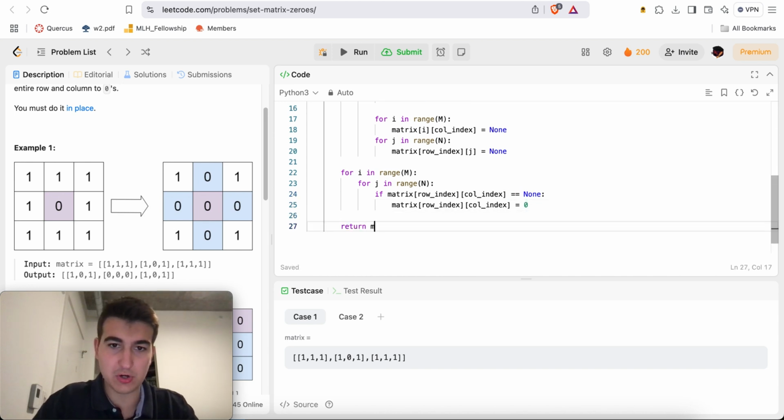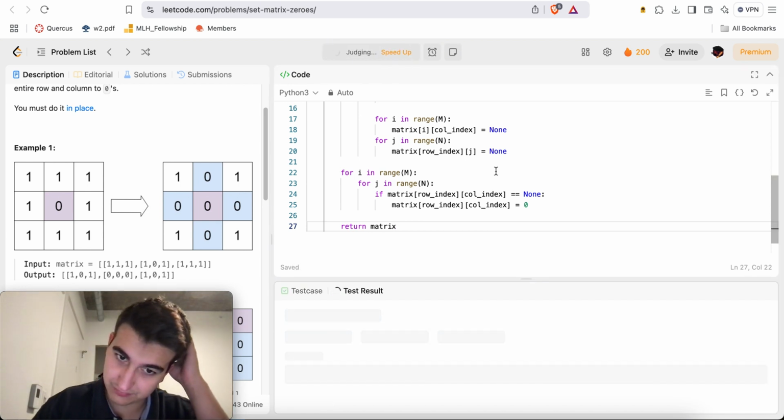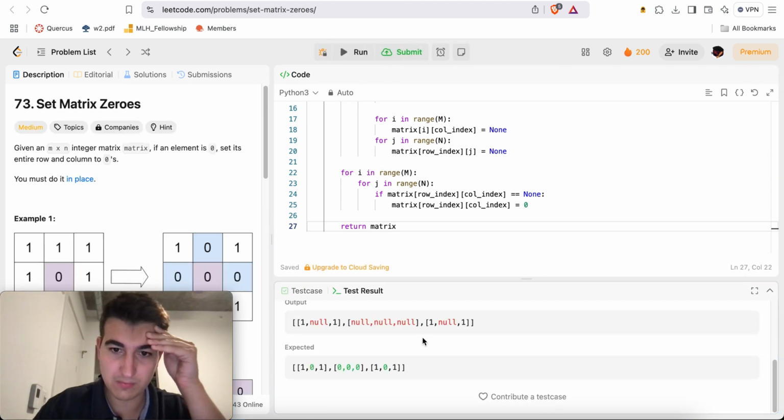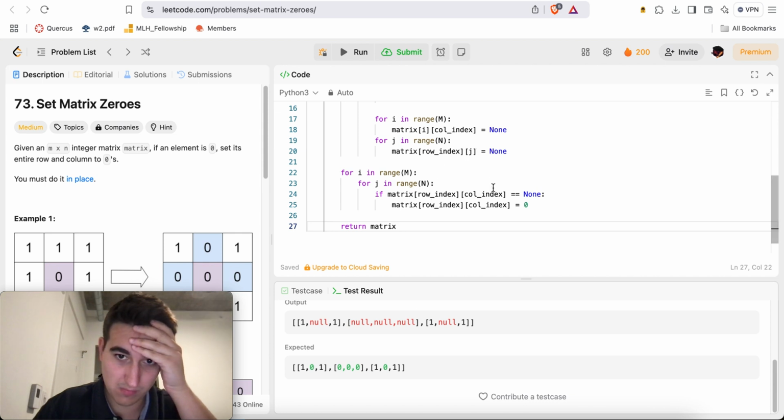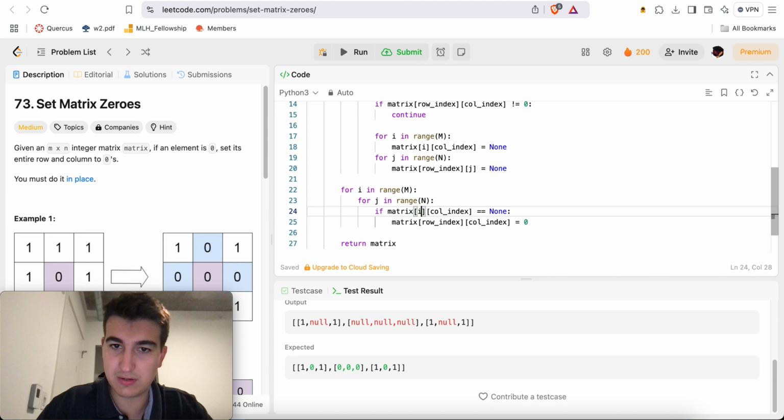And now return matrix. Something like this will work. No? Here we'll call this row index, col index, there you go.